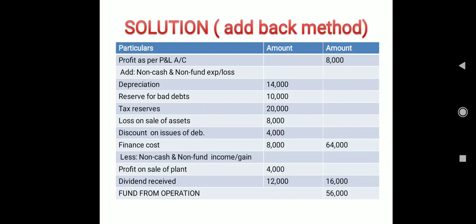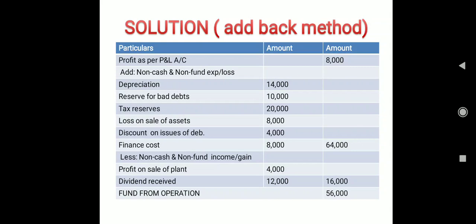We say financial cost is non-operating because it is not generated by the ongoing operations of a business. When we add all the non-cash and non-fund expenses or losses, we get a total of 64,000 in the outer column.